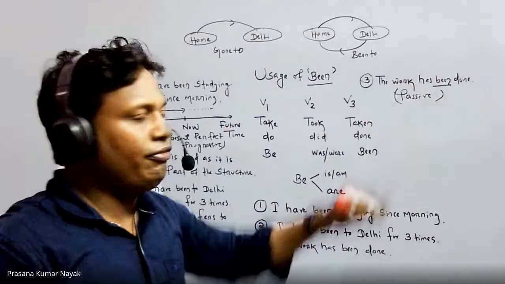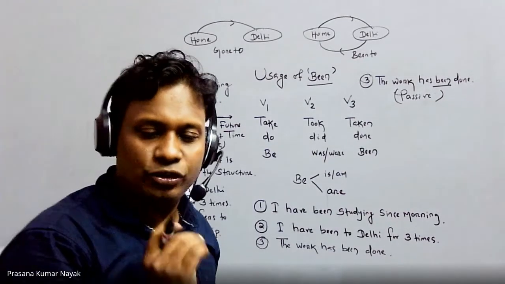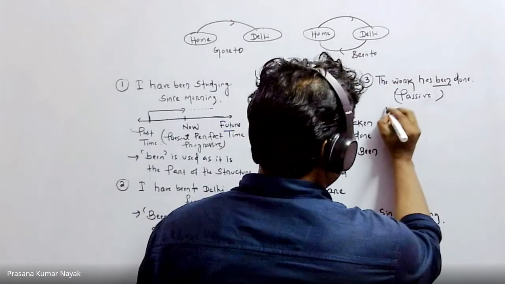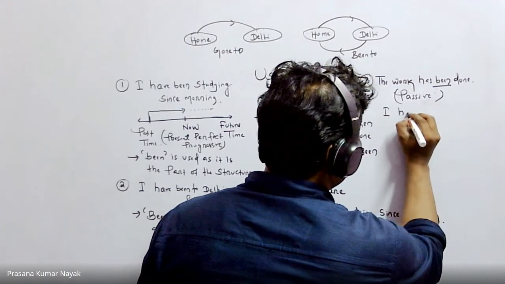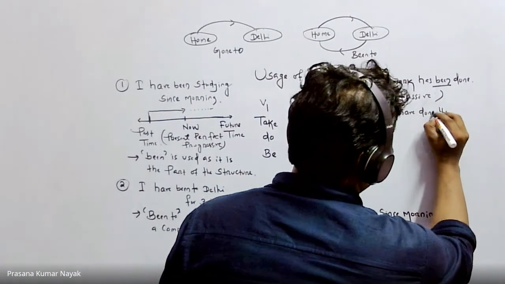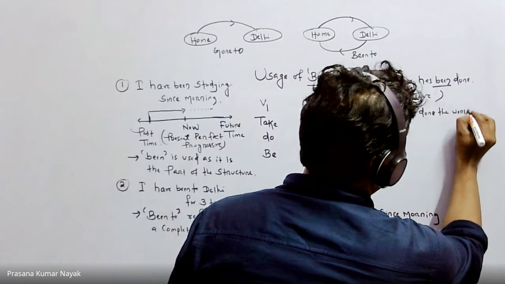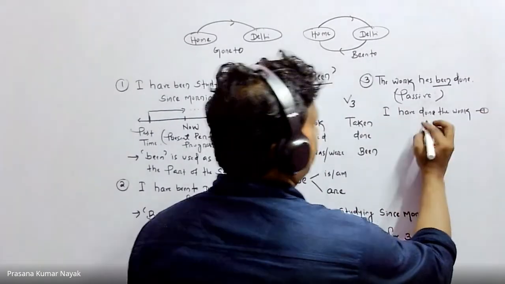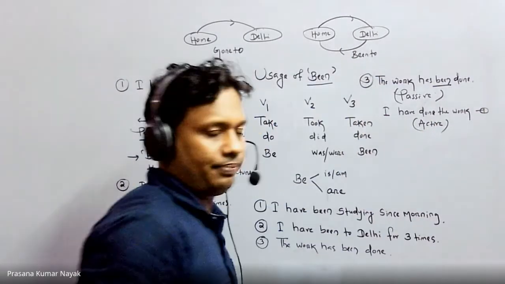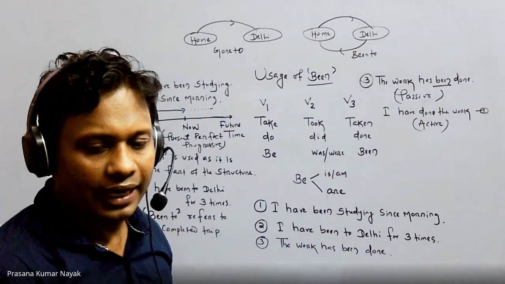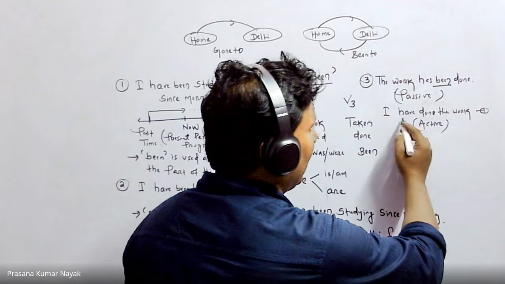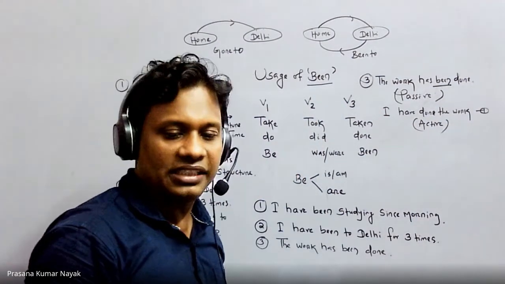The active form is that I have done this work, or he has done this work, right? Suppose take this one: I have done the work. So this is called active. Tomorrow we are going to focus more on active to passive. Just for your understanding, I'm just going to give this example. I have done the work. That means it is called active.